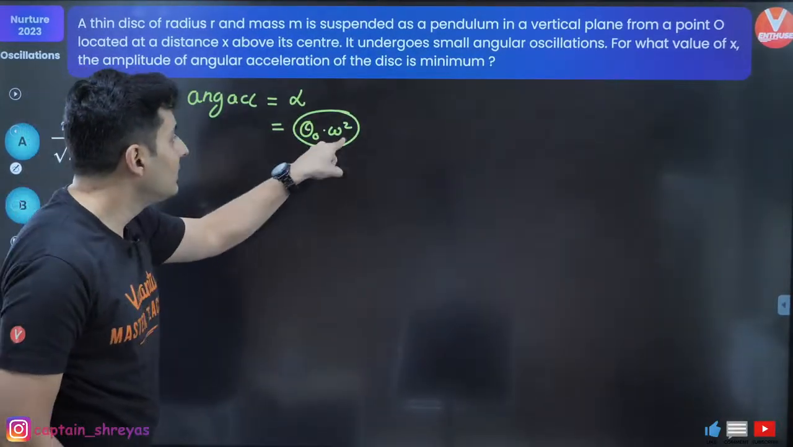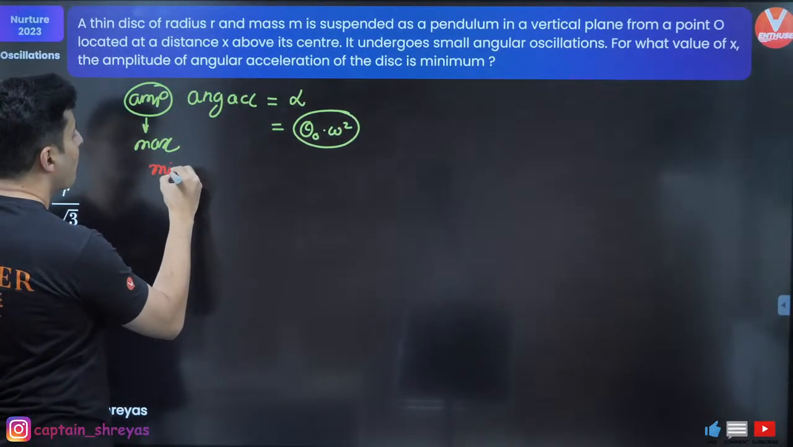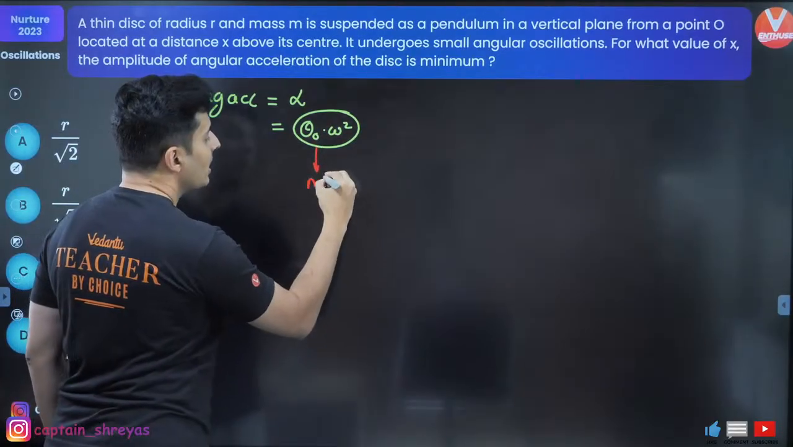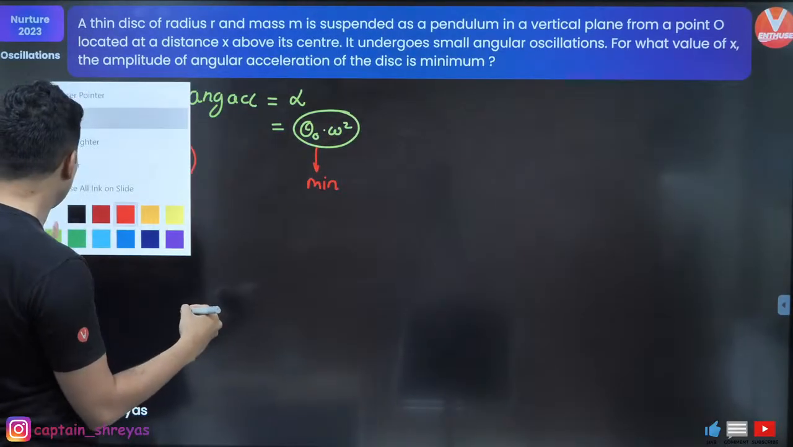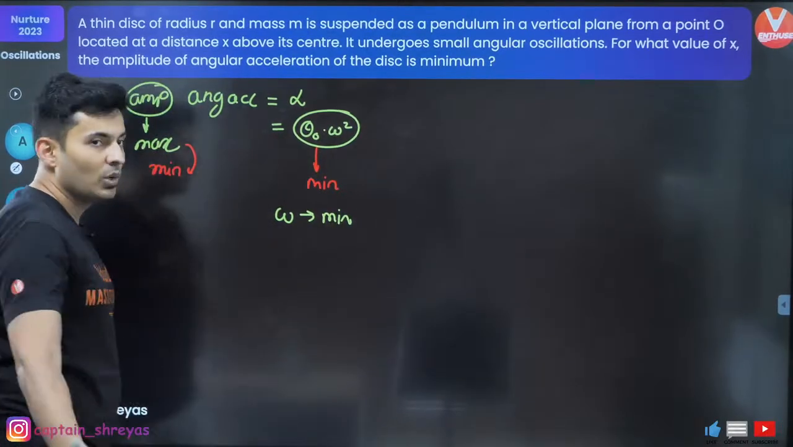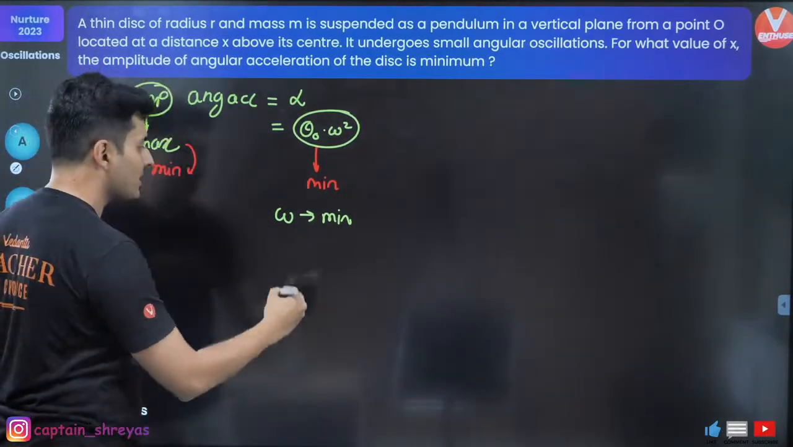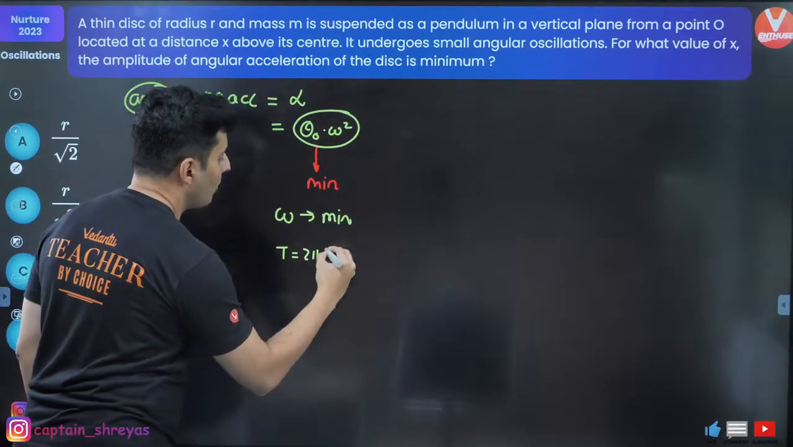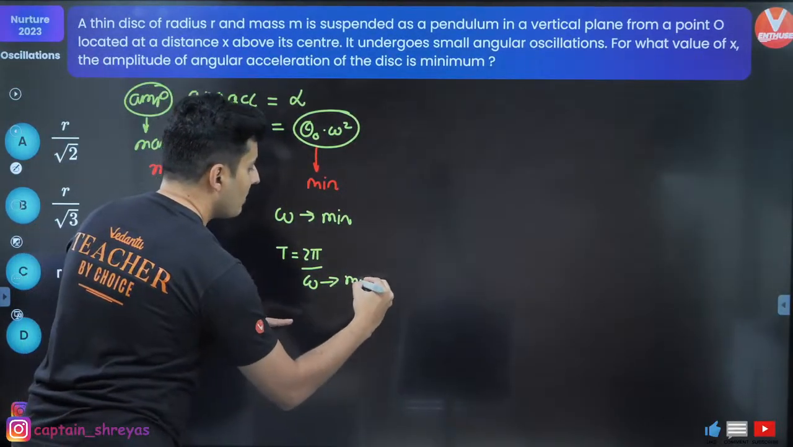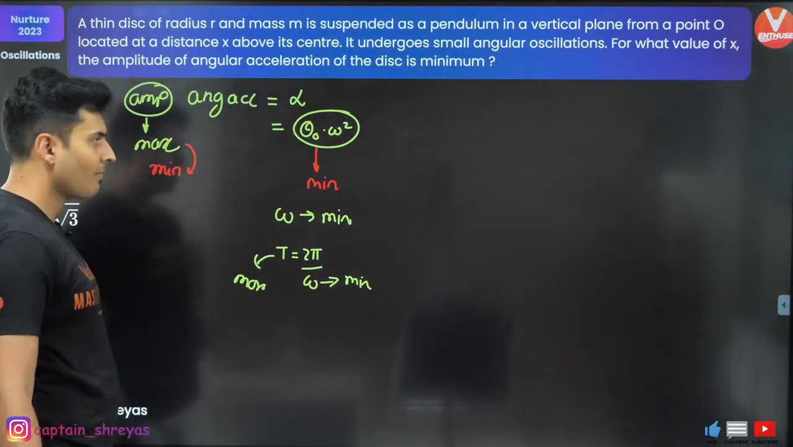Now you want this to be minimum. If you want this to be minimum, that means you want omega to be minimum. Now if you want omega to be minimum, that means you want time period, which is 2 pi by omega, to be maximum.